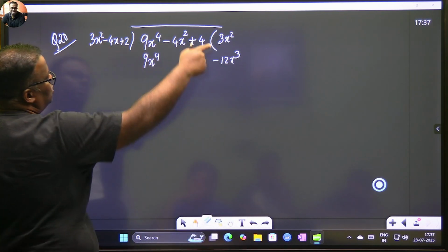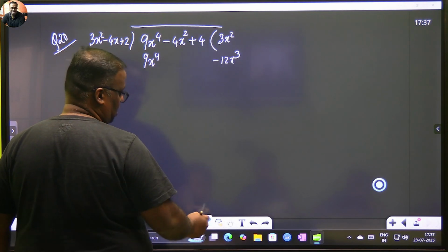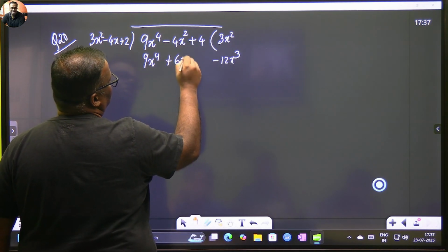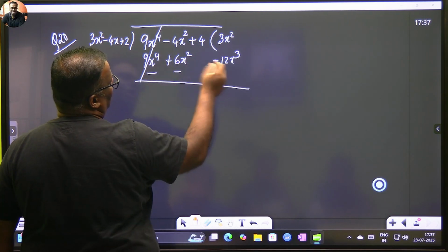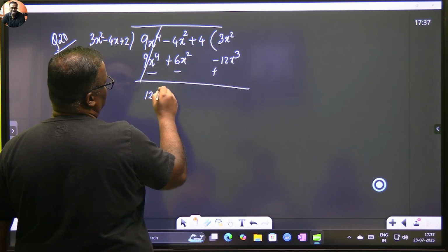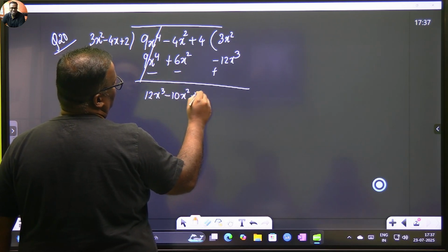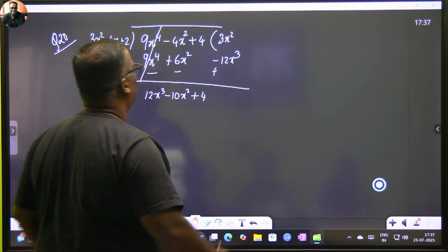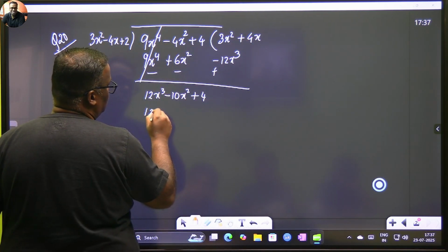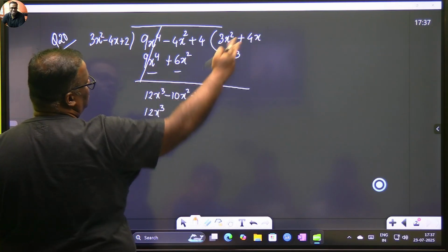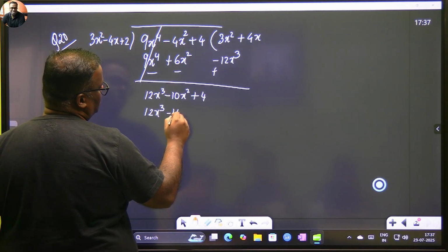Okay, 2 multiplies with 3x square gives you how much? 6x square. So I put 6x square out here. And now let's do minus, minus, plus. So this thing goes away. And now I have a 12x cube, which is the first term. Minus and minus gives me a minus 10x squared and a plus 4. So 3 multiplied by 4x will give me a 12x cube. Now again, be careful. 4x multiplied by 4x gives me how much, beta? 16x squared, but that would be a negative 16x squared.